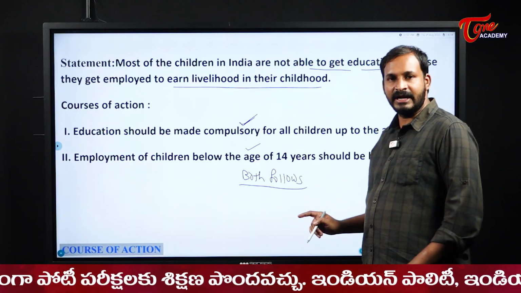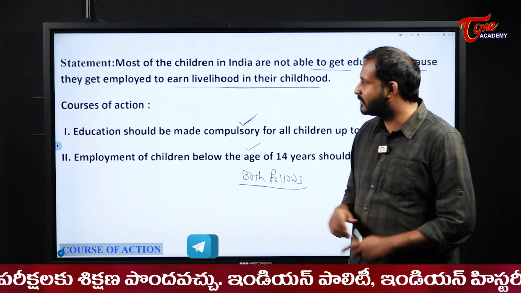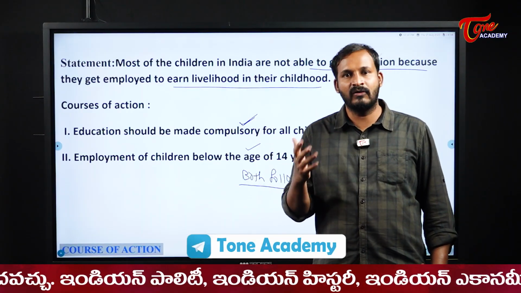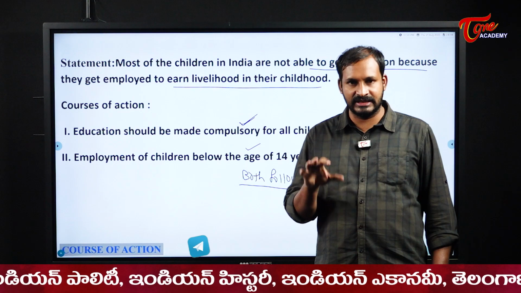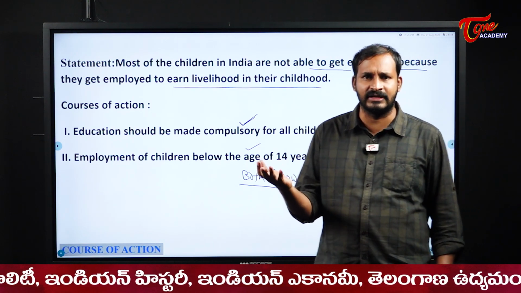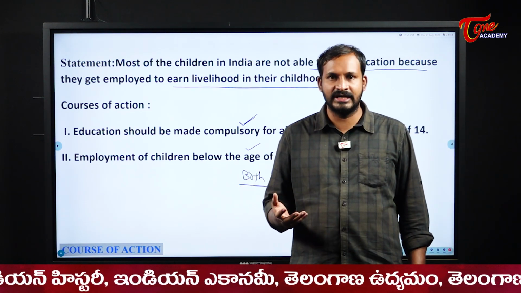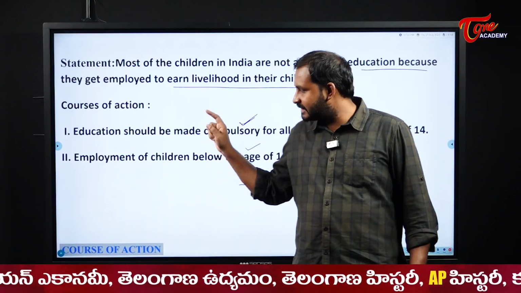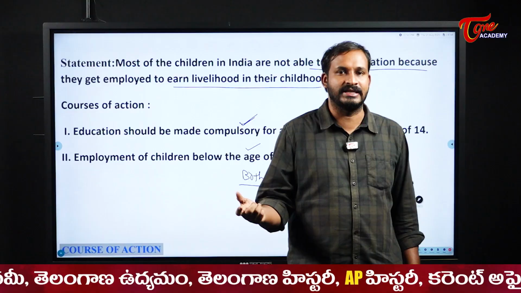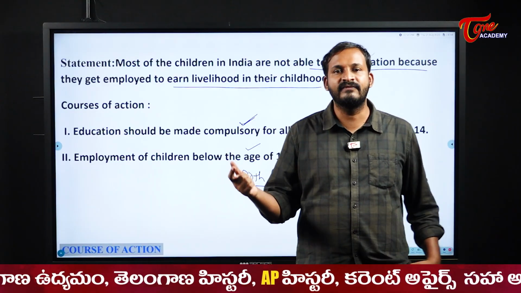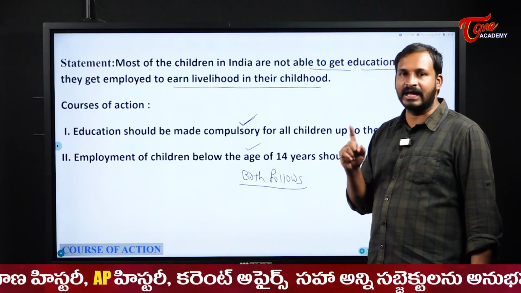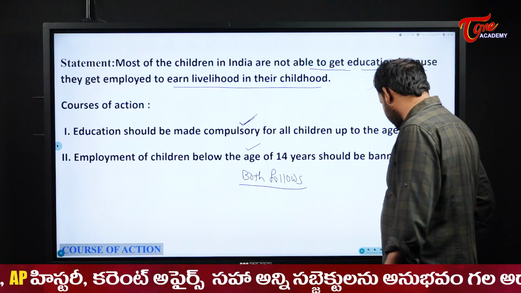If you only ban it, for example, assume that we ban all the child labour. Yes, we will ban it. Then instead of working as child labour, they may do some other things. They may waste their time. So, in order to save their time, at the same time we are making it compulsory for them to learn. So, here both are correct for us. Both the actions are correct for us.